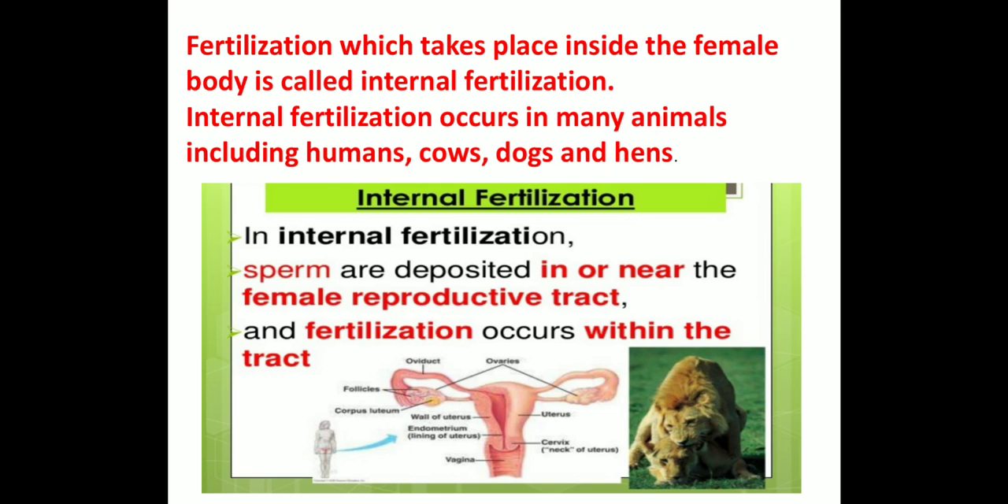So first of all, we'll deal with internal fertilization. Fertilization which takes place inside a female body is called internal fertilization. It occurs in many animals, including cows, humans, dogs, hens, etc. In internal fertilization, the sperms are deposited in or near the female reproductive tract and fertilization occurs within the tract. That's why it's called internal fertilization.